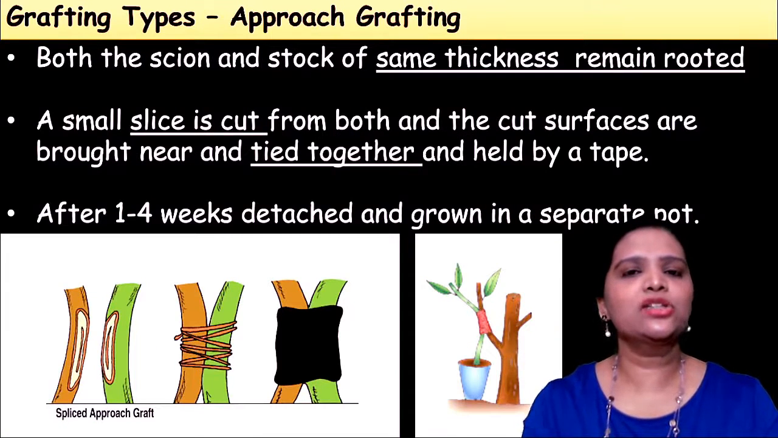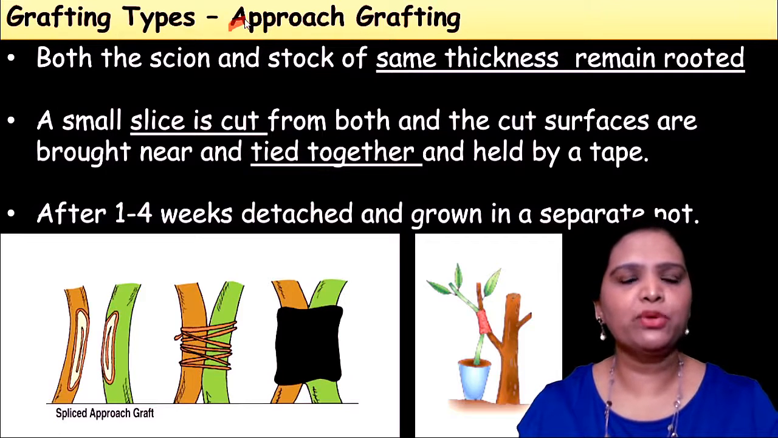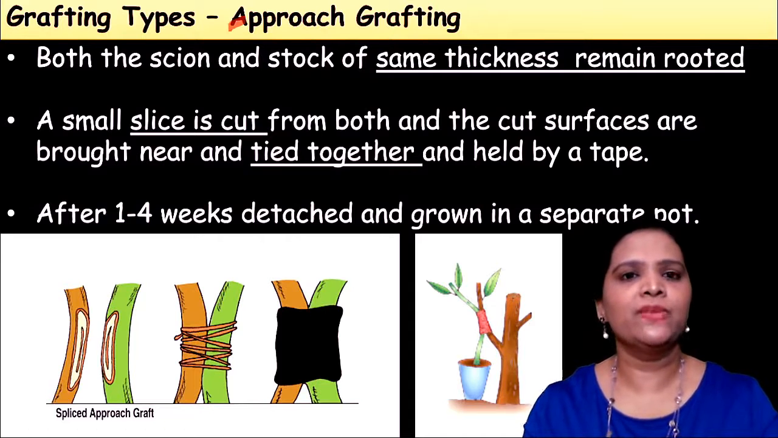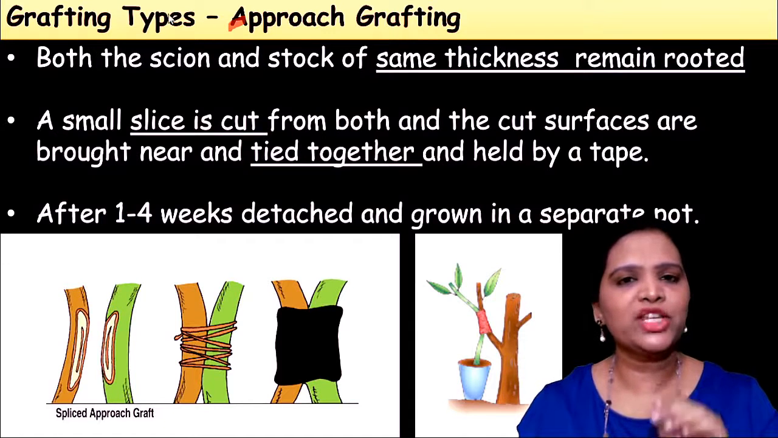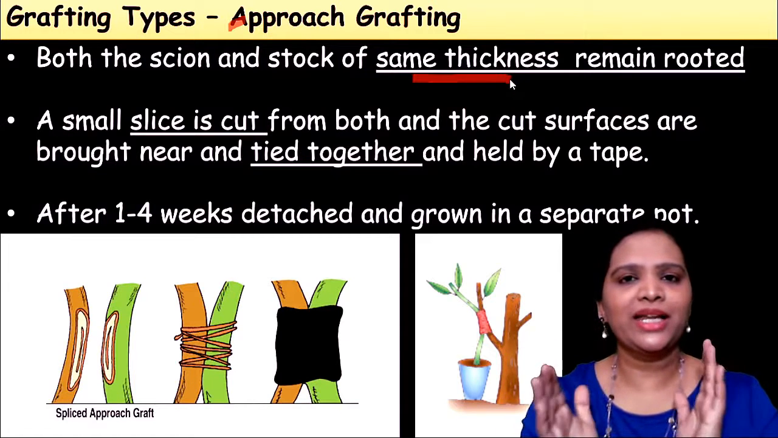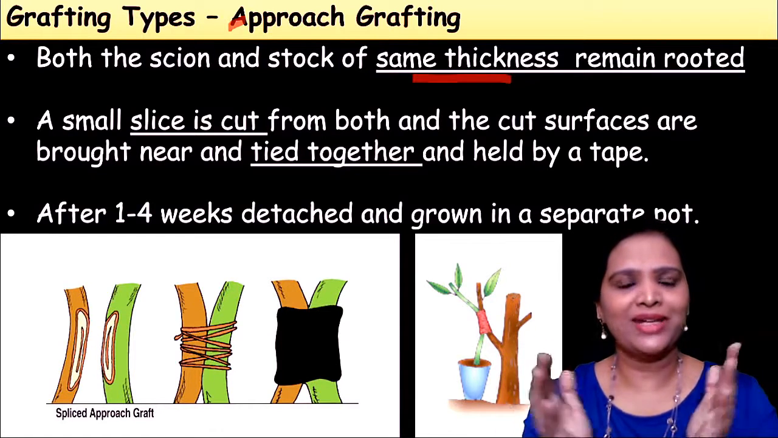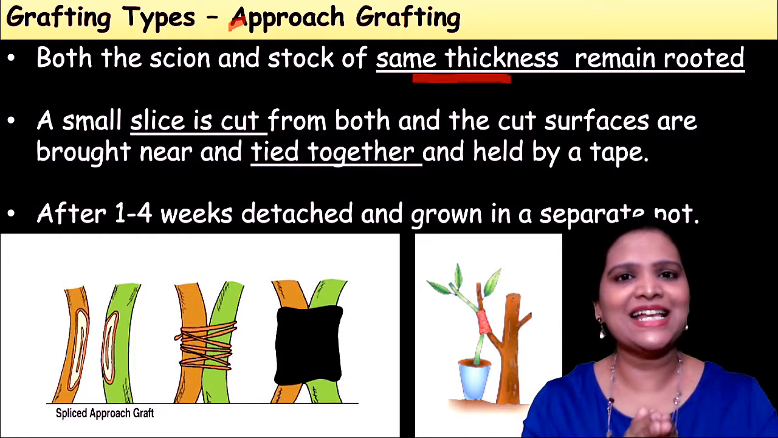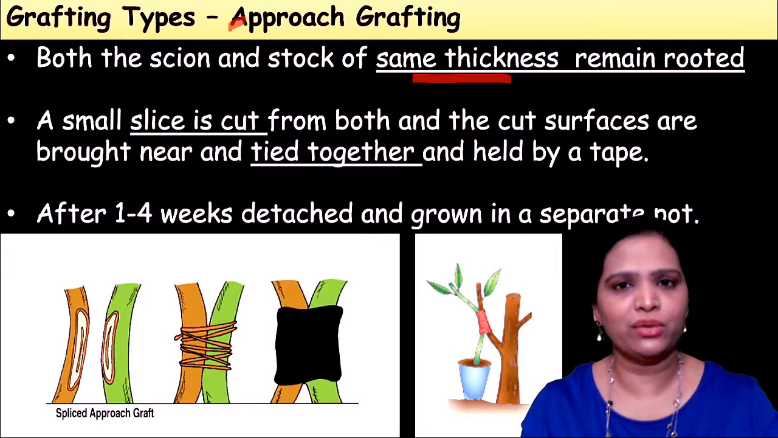The second method is called approach grafting. What is approach? Approach means approaching, coming, closing. So for which plants do we use this method? Here, the plants should have the same thickness and they should remain rooted, that's important. We are taking two plants that we want to graft; they should have the same thickness and also remain rooted.